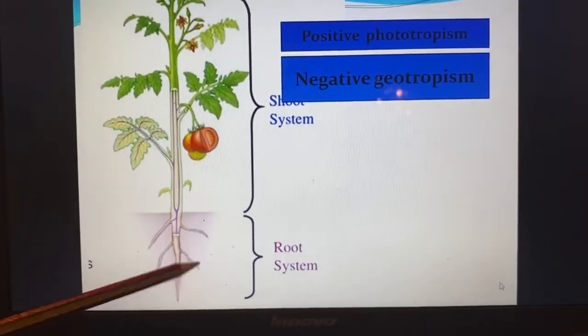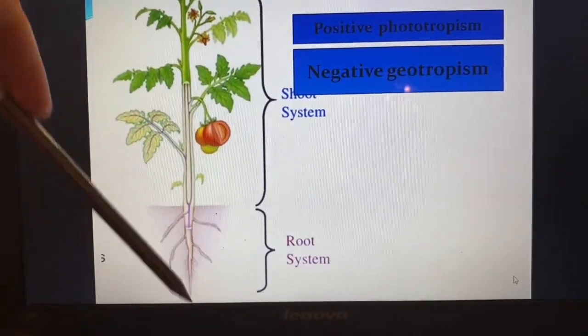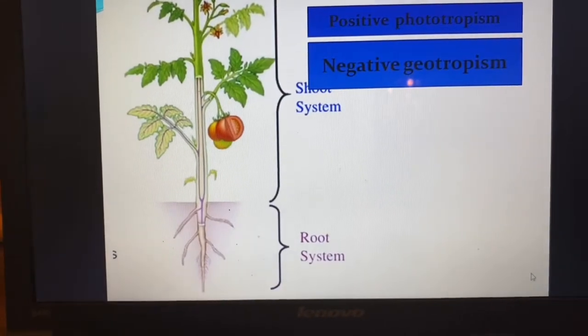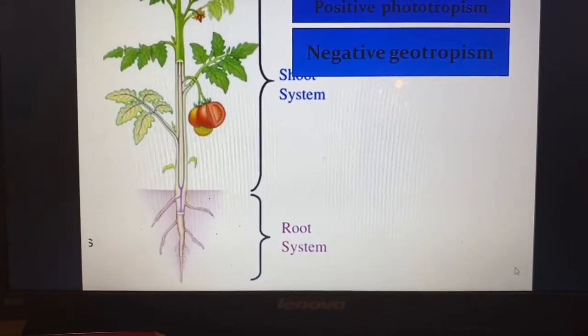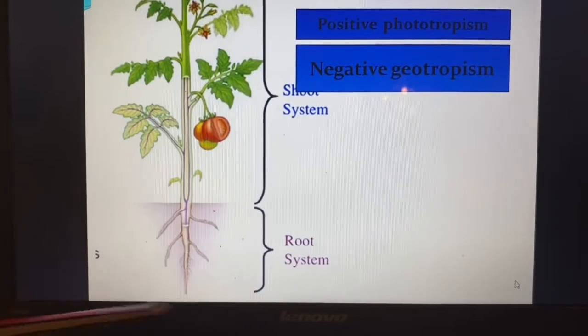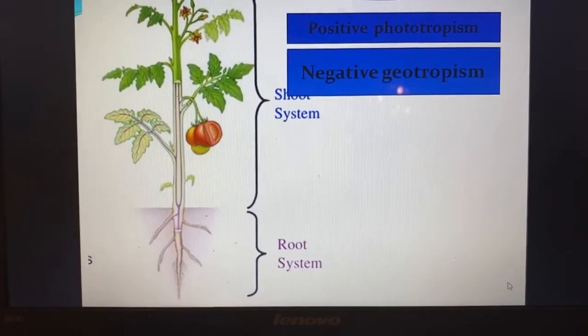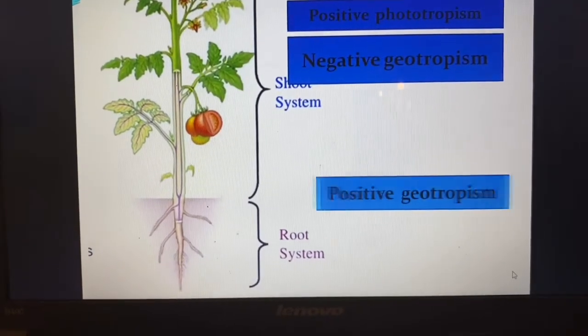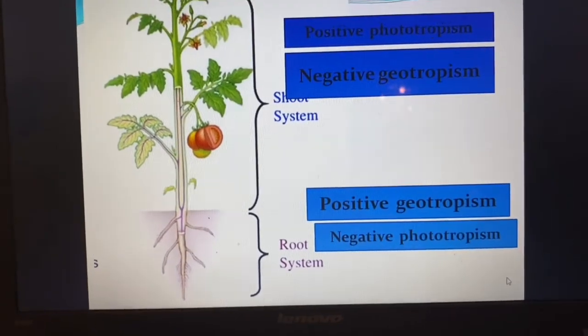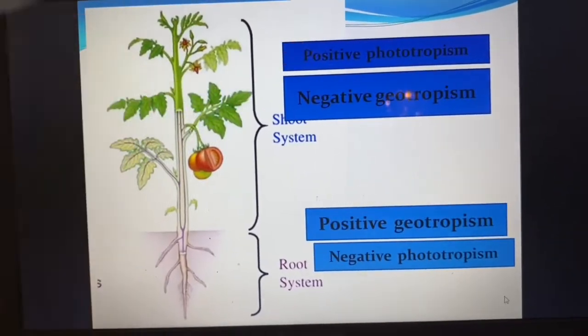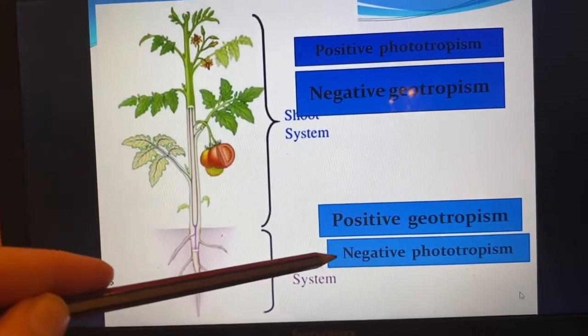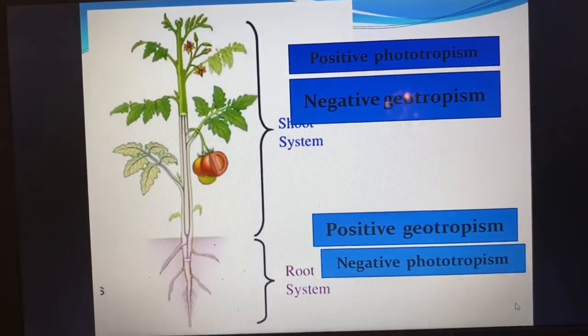Okay, what about the root? The root goes towards the gravity, so this is positive geotropism. And it doesn't need light, so we call it negative phototropism. Okay, so positive, it goes towards the stimulus. Negative goes away from the stimulus.